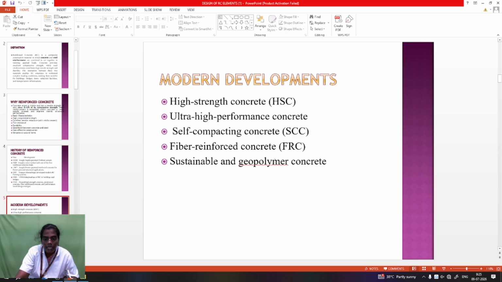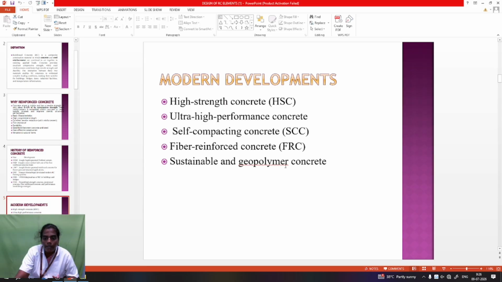Landfill materials or other dumped materials used in construction work are sustainable. Waste materials such as plastic, agricultural waste and industrial waste are used as replacement in concrete structures, and that is sustainable. So sustainable and geopolymer concrete.